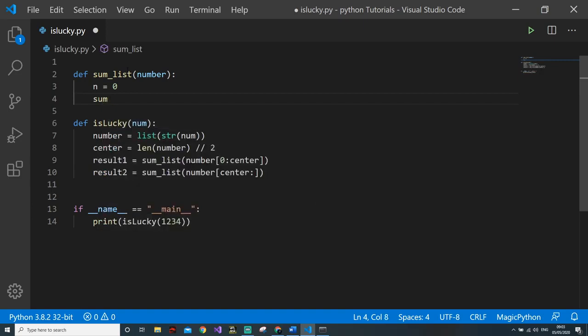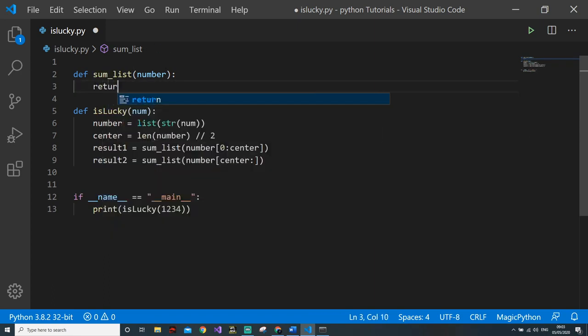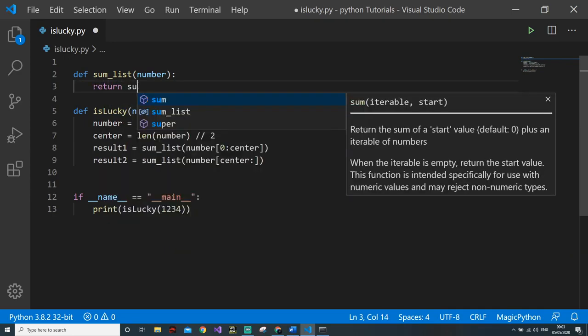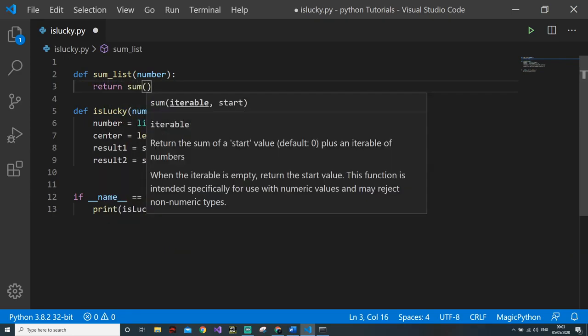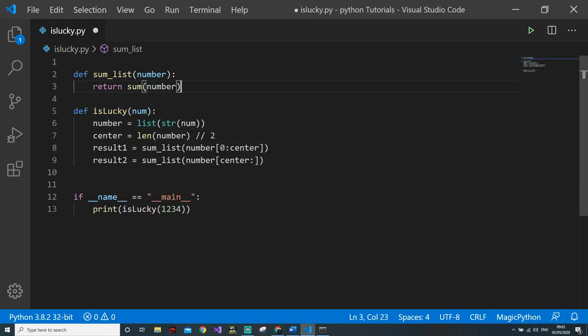Then sum_list. Another thing I can do if I don't want to do this is return sum of number. This will work because sum is a function which takes a list and returns the sum of it, and this should work fine. And this is sum_list.